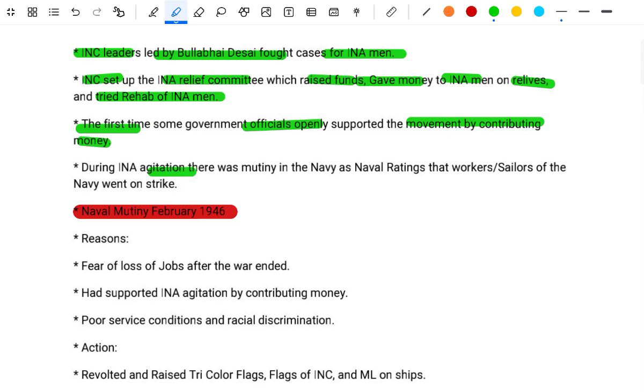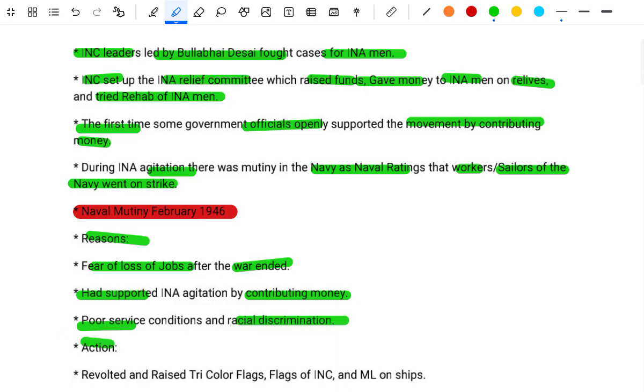There was unity in the Navy too, as the Navy ratings, that is the workers or sailors of the Navy, went on strike. Naval Mutiny, February 1946. The reasons: the fear of losing jobs after the war ended, support for the INA agitation by contributing money, poor service conditions and racial discrimination. They revolted and raised the tricolor flag, the flag of the INC and the ML on the ships.